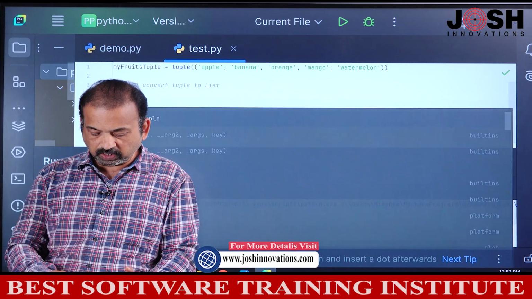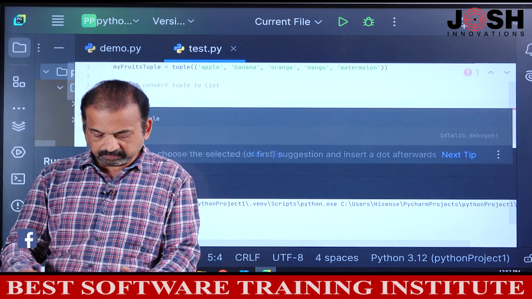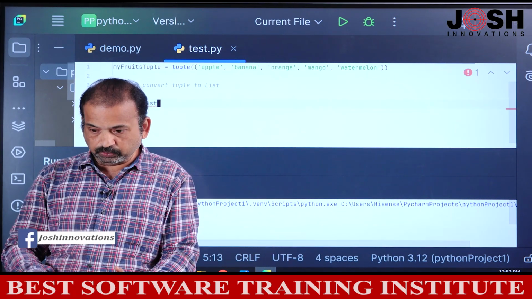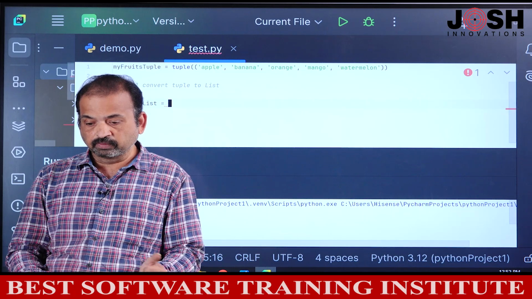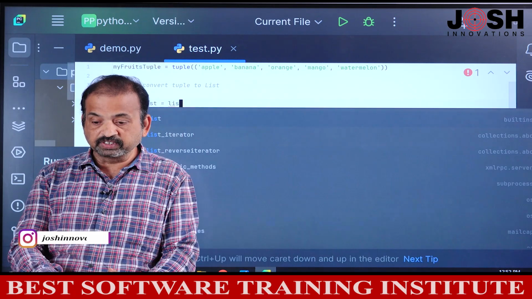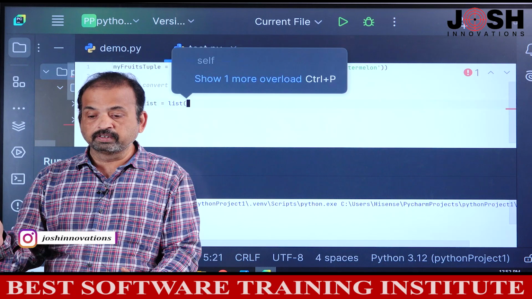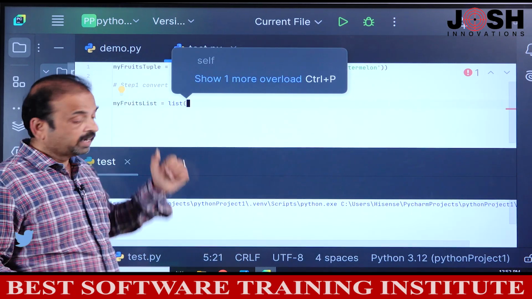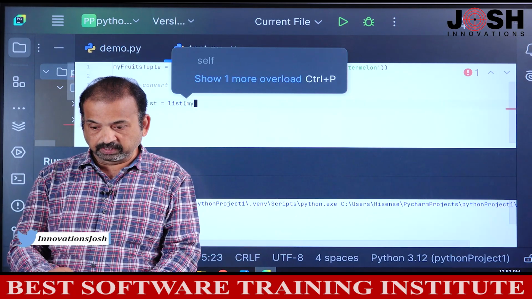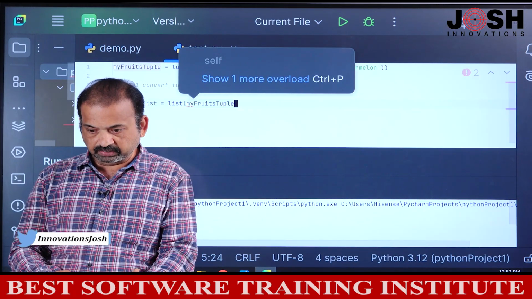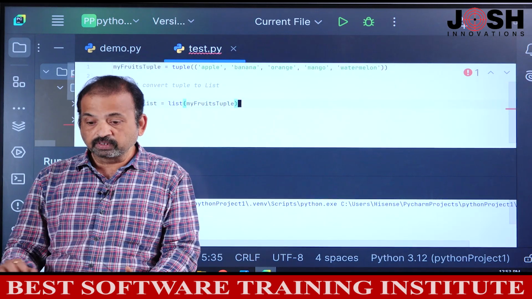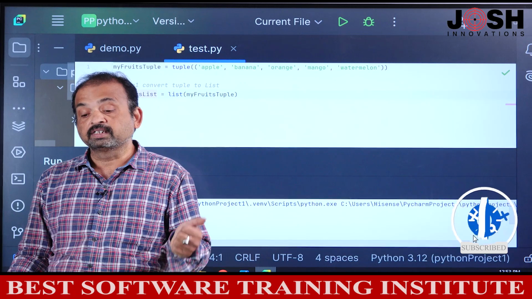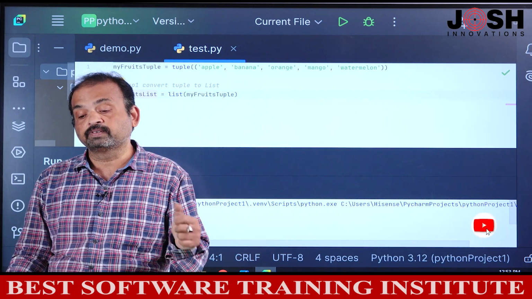After converting, how to convert? I'll declare one variable called my fruits list equals to, there is one constructor. What is the constructor? List constructor. By using this list constructor, we can convert from tuple to list. So constructor name is list, and in the brackets just provide the tuple name, that is my fruits tuple, sorry. Now at line number 4, the tuple is converted to list.